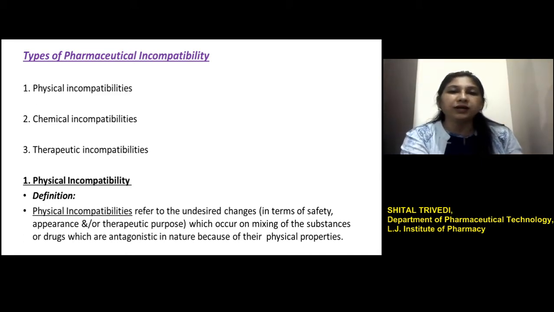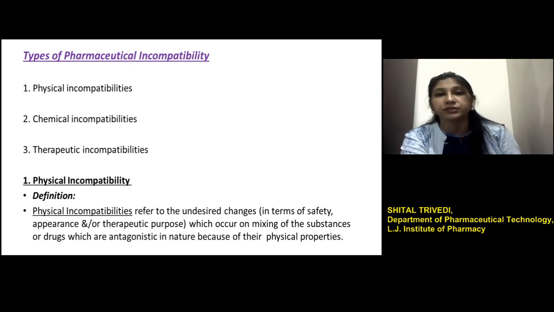We can define a physical incompatibility as the undesirable change which occurs on mixing of the formulation ingredients because of their antagonistic nature, and these changes are because of the physical properties of the formulation ingredients involved. This may affect the safety and therapeutic purpose of the drug involved in the dosage form or may result in a change in appearance which may be unacceptable.